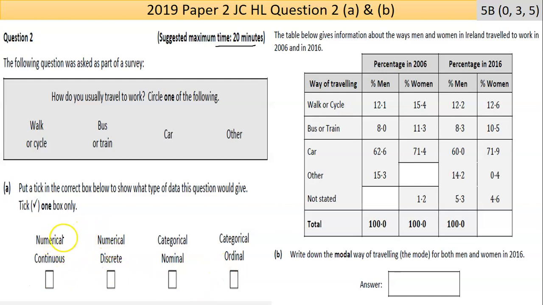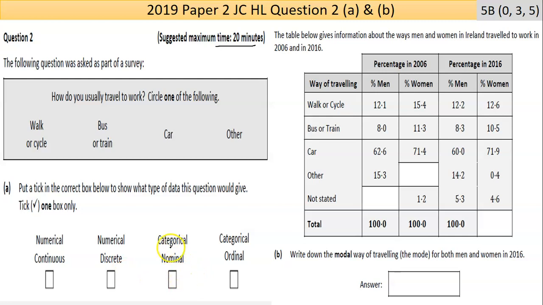Numerical, continuous and discrete are one major type of data, and the other type is categorical, nominal or categorical, ordinal. Numerical continuous is a number that can take on any form, a decimal or a whole number, usually describing things like height and weight. It can take on any number across a range. Numerical discrete is a whole number, like how many bags are in your cupboard: 4 bags, 5 bags, or 6 bags.